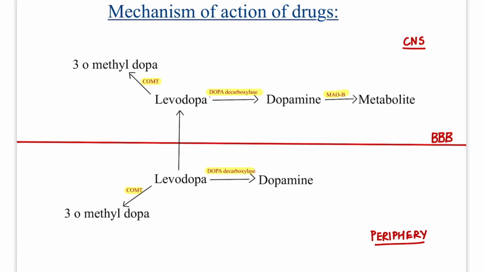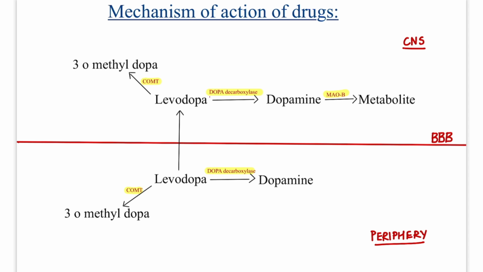Understand this diagram first. This is the blood-brain barrier. Below it is the periphery and above it is the central nervous system. So a basic question arises: why don't we give dopamine directly, why levodopa? Dopamine is unable to cross the blood-brain barrier and so we give levodopa, which easily crosses the blood-brain barrier.